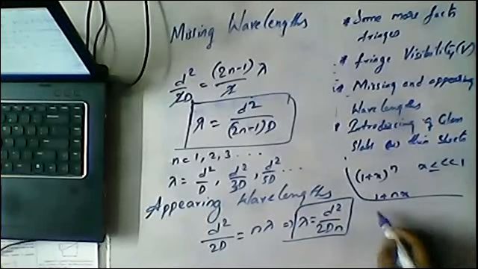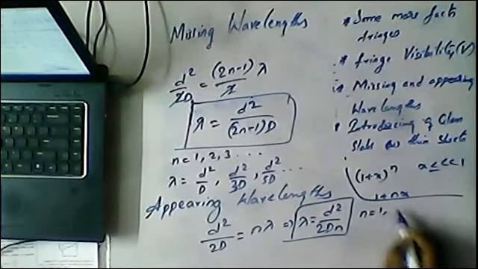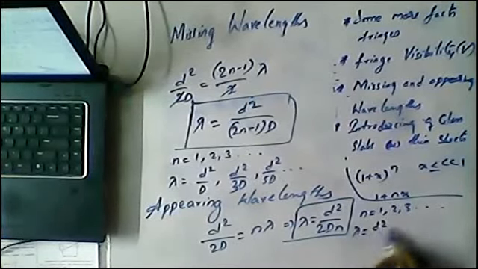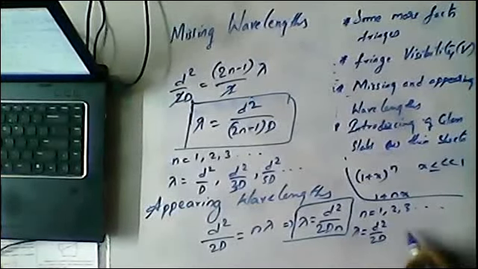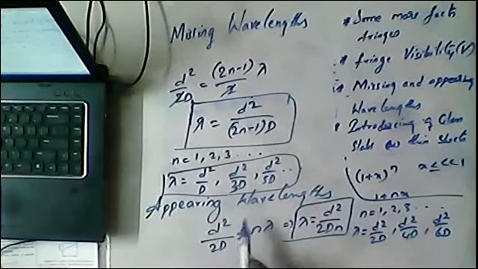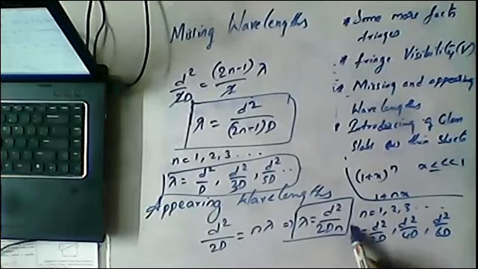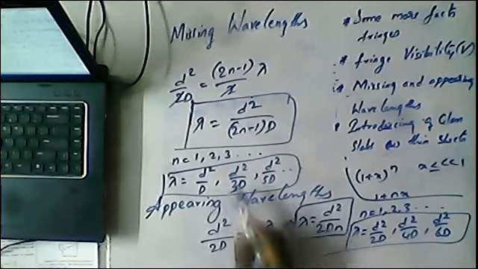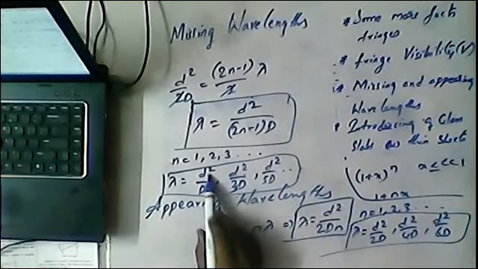For n is equal to 1, 2, 3 and so on, we are having lambda is equal to d square by 2d, d square by 4d, d square by 6d. So from this topic, the missing wavelengths are d square by d, d square by 3d, d square by 5d, and appearing wavelengths are d square by 2d, d square by 4d, d square by 6d. Sometimes they may ask what is the separation between the two missing wavelengths? That is d square by d minus d square by 3d. By just solving that you will get the answer.